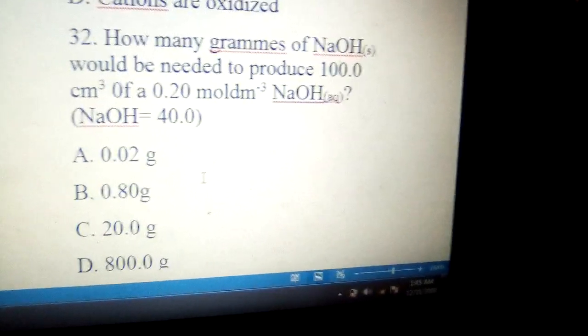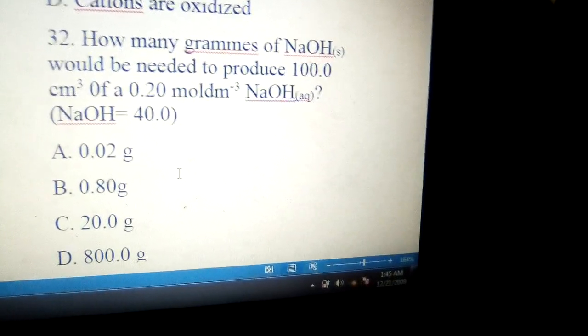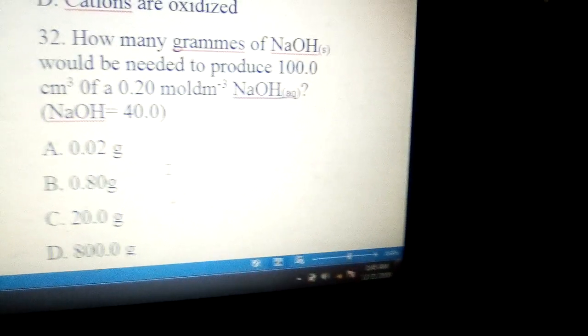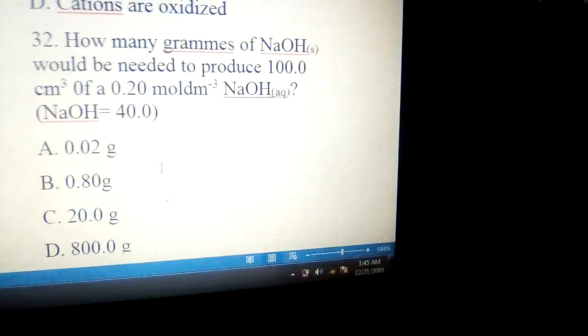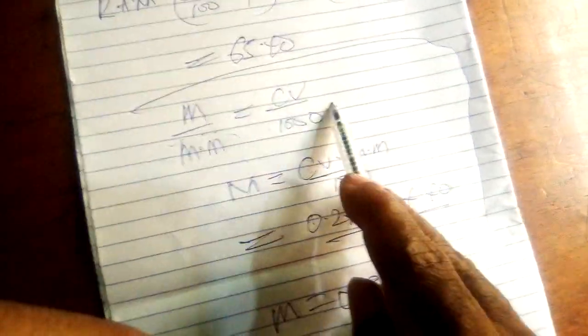Let's see how we can get the answer as speedily as we can. Having the substitution, we have 0.2 times volume, which is 100, times molar mass 40, over 1000. Mass over molar mass equals concentration times volume over 1000.